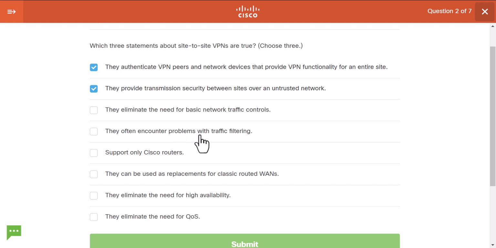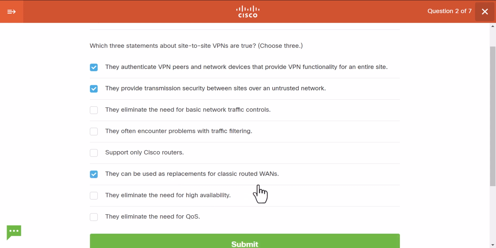Probably not necessarily. Support only Cisco routers. This is not correct. These VPNs are standards-based and they can be implemented on a variety of devices and by a variety of vendors. They can be used as replacements for classic routered WANs.